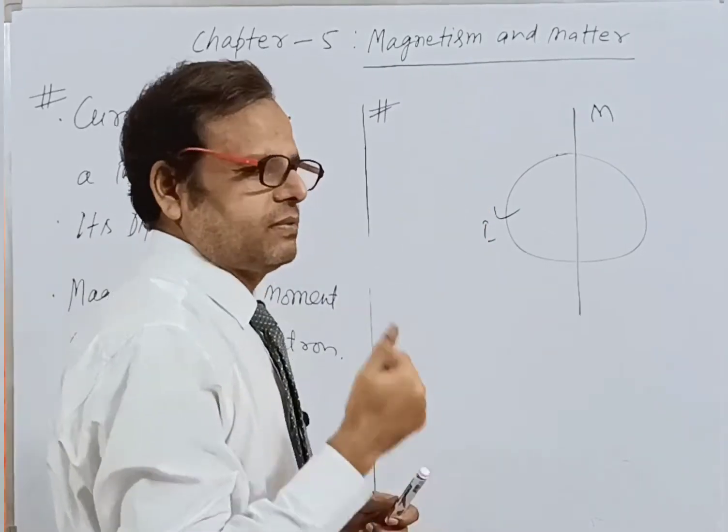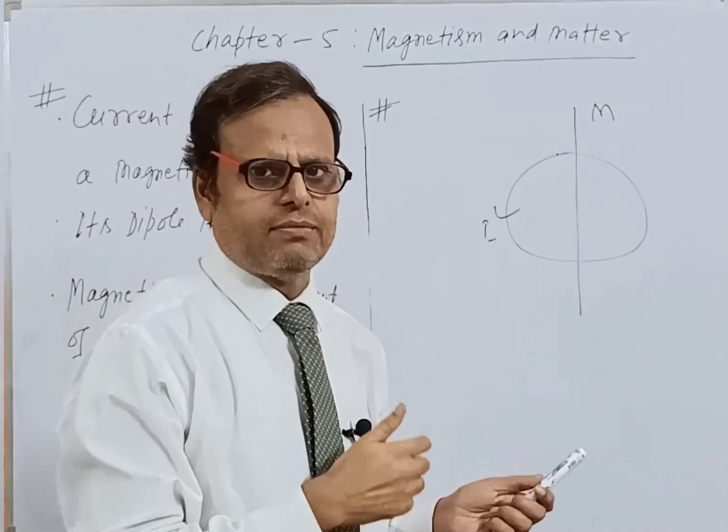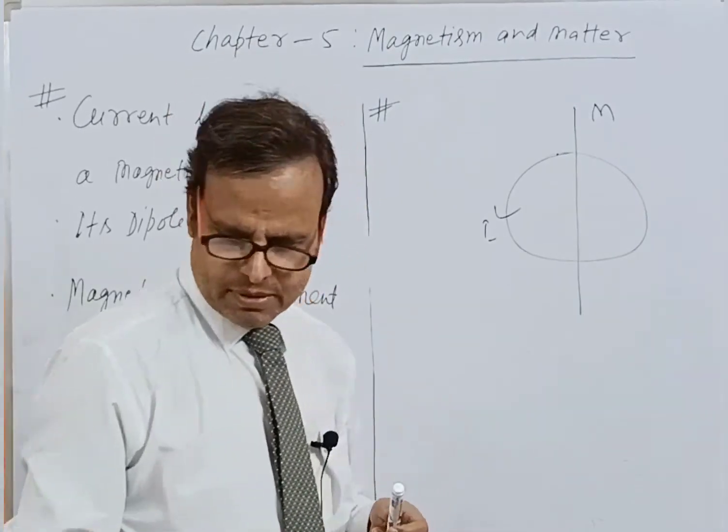So the right hand rule helps to find the direction of the magnetic moment.